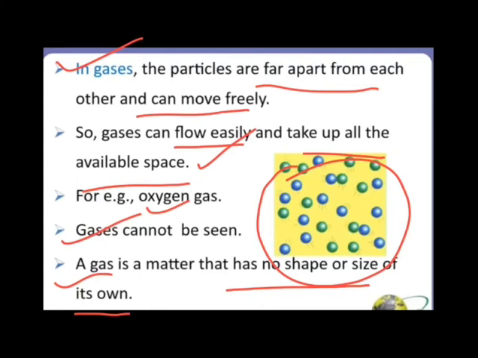So can you tell me the difference between solid, liquid and gas? Solids have a fixed shape and fixed volume. Liquids have a fixed volume but they do not have a fixed shape. And gases do not have a fixed volume and they do not have a fixed shape. In liquids the intermolecular force of attraction between the molecules is less. In solids it is very high, and in gases it is least.